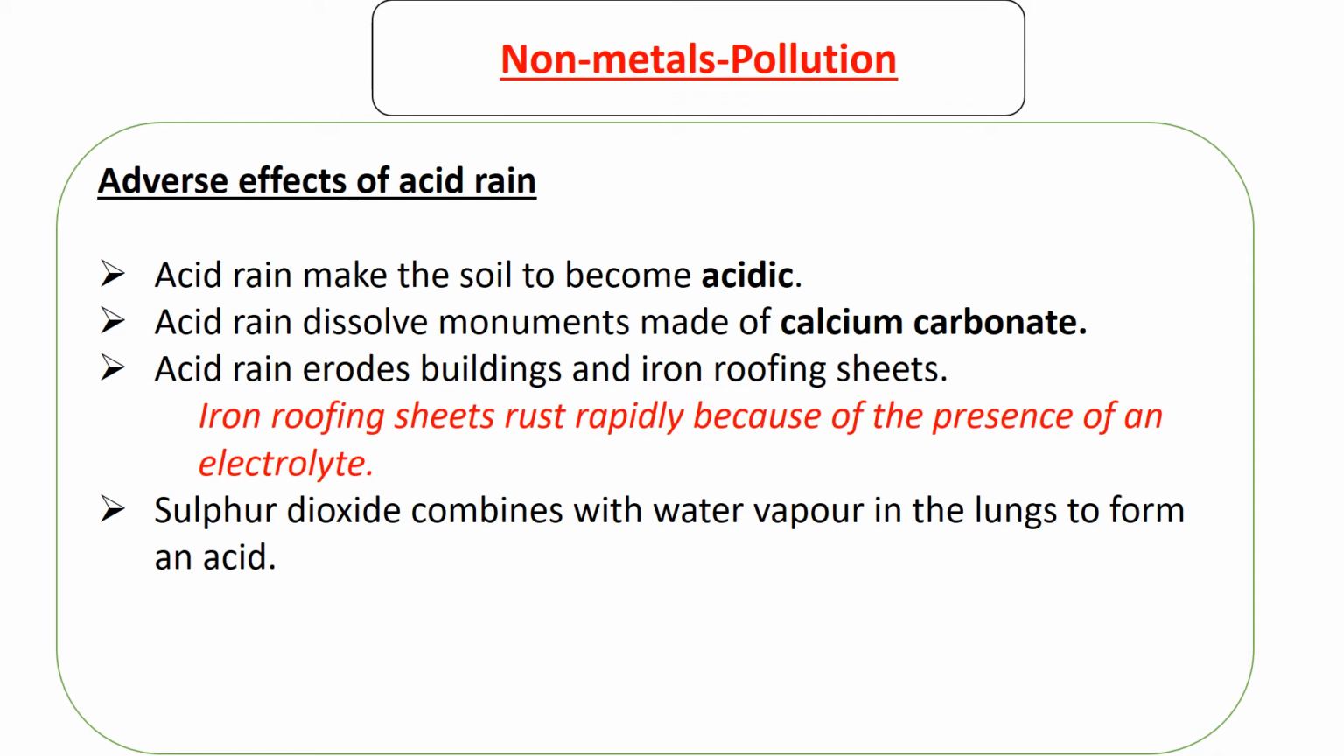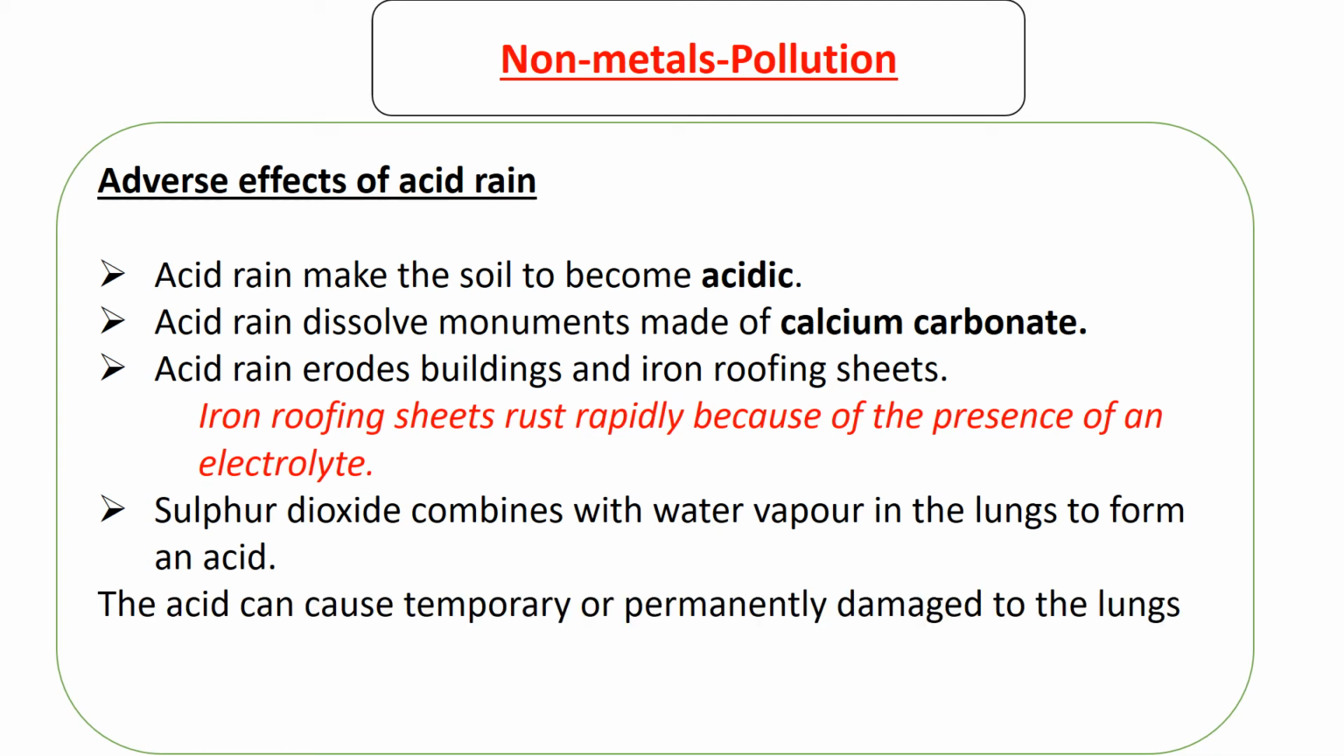Sulfur dioxide also combines with water vapor in the lungs to form an acid. Another negative effect of this sulfur dioxide is that, other than going up in the atmosphere and combining with water, when you breathe sulfur dioxide into your lungs, there is water vapor. So that combination that happens in the atmosphere might happen in your lungs, making acid inside your lungs. This acid can cause temporary or permanent damage to the lungs.